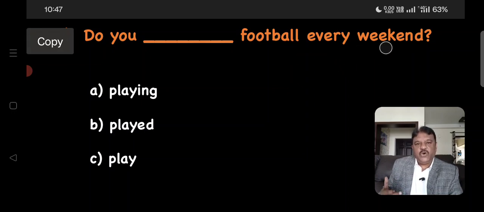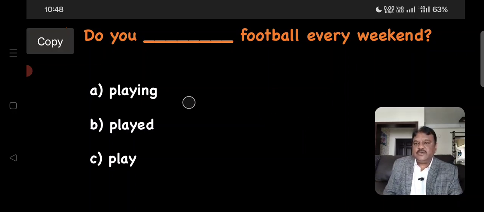Friends, I want you all to know that we use simple present tense in English to talk about any action which happens at a regular interval. Say for example, every day, every week, every month, or usually, regularly. If any action happens in these regular intervals, then we use simple present tense.